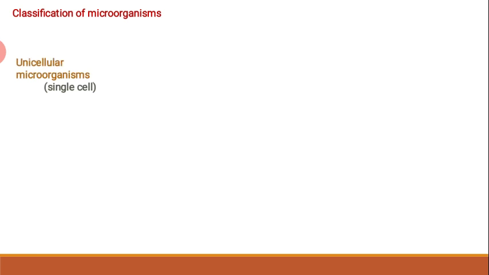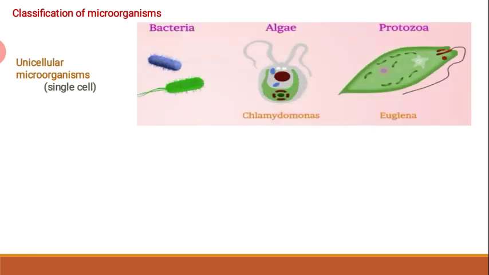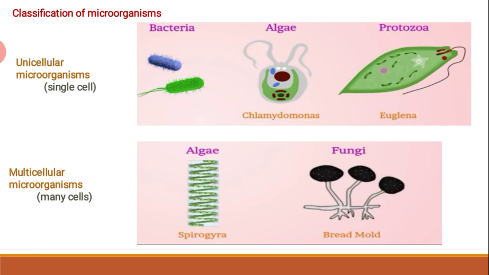Based on structure, microorganisms could be unicellular, consisting of a single cell like bacteria, some algae and protozoa, and multicellular, consisting of many cells like algae and fungi.